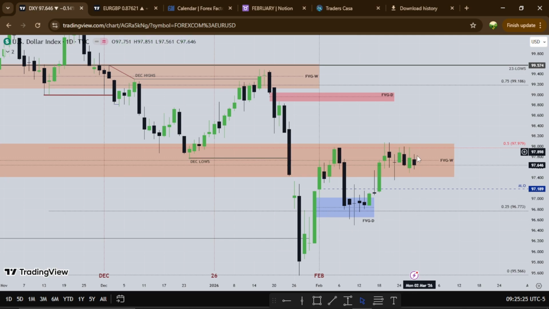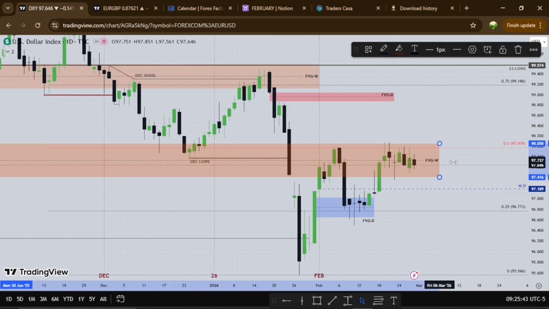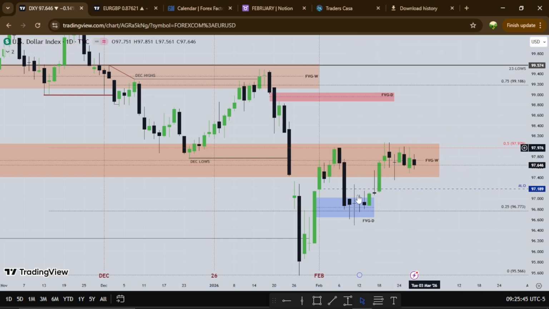But if this fair value gap gets traded higher, then we use it as support to go higher, and I want to see this next fair value gap be traded up to. How Monday closes will give us a sense of the direction the market wants to go. So that's about that for the dollar.